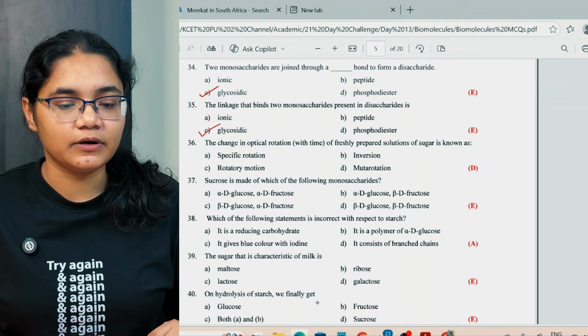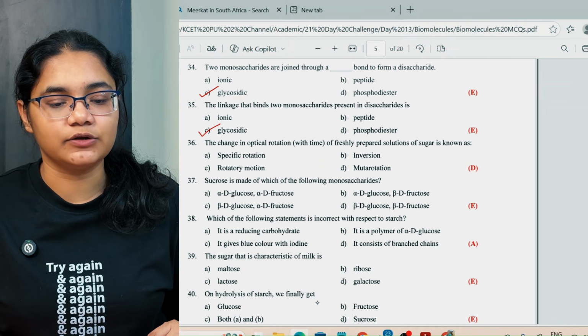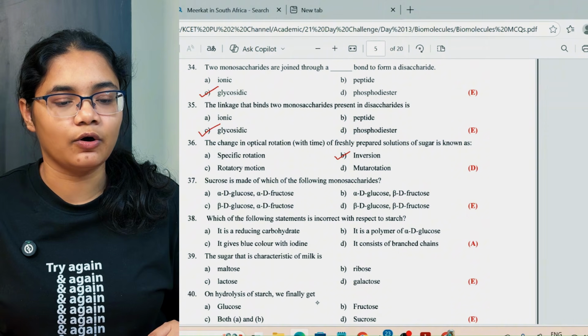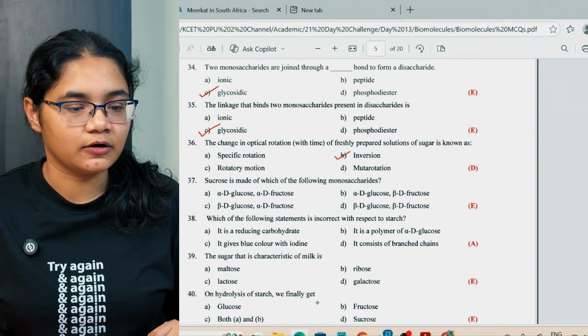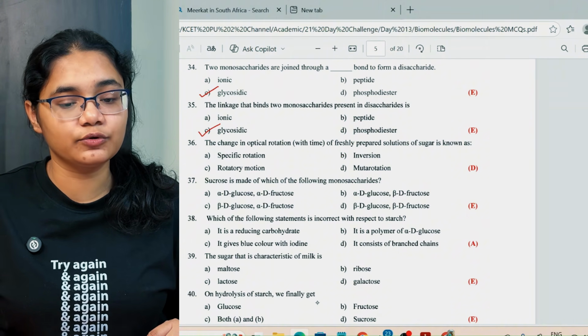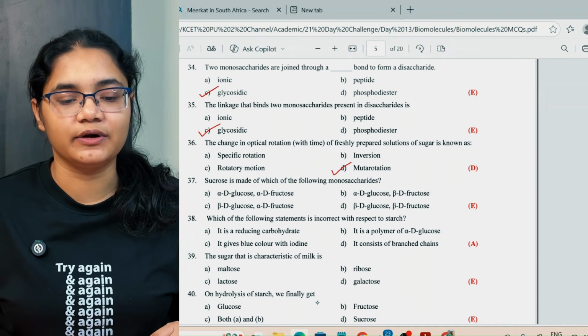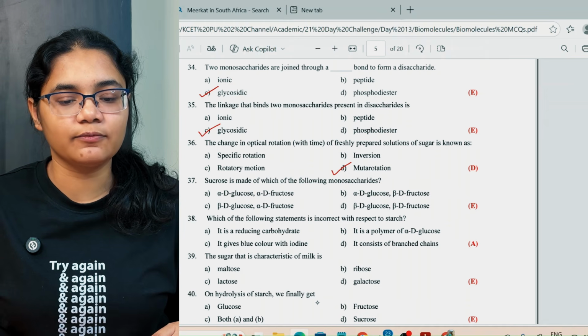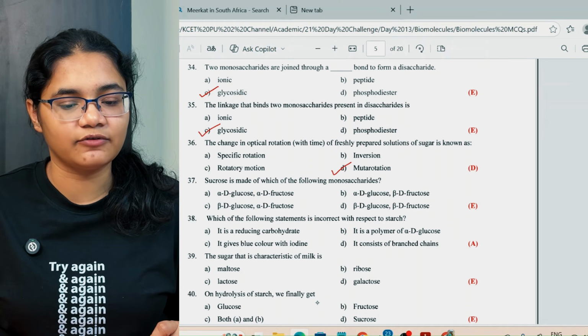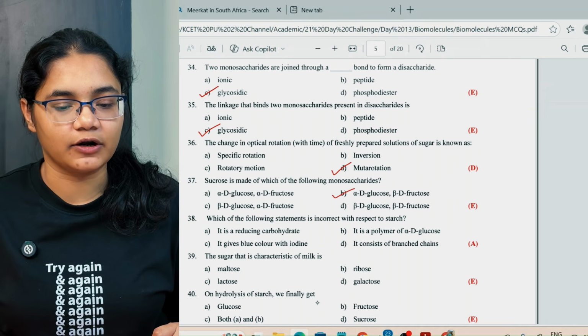The change in the optical rotation of freshly prepared solutions is known as mutarotation. For sucrose it is called inversion, but in general the term is mutarotation. Sucrose is made up of which of the following monosaccharides? Alpha D glucose and beta D fructose.